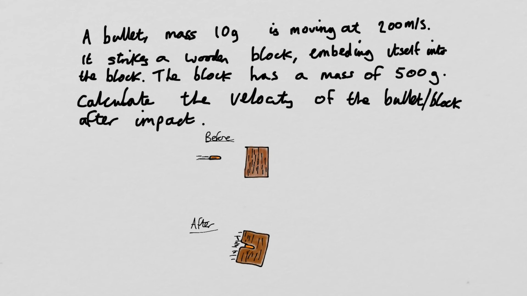Right, so let's start by finding the momentum of the bullet. The momentum of the bullet is 10 grams times 200, so we're going to get 2,000 gram meters per second. Now the momentum of the block is going to be 0 because it's not moving at all. So the total combined momentum before is 2,000.